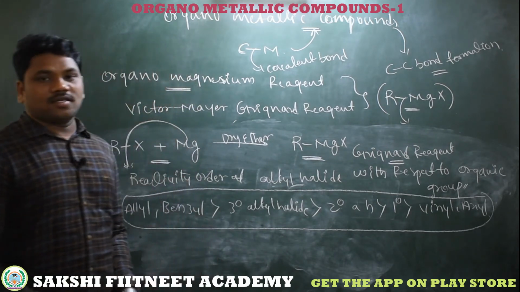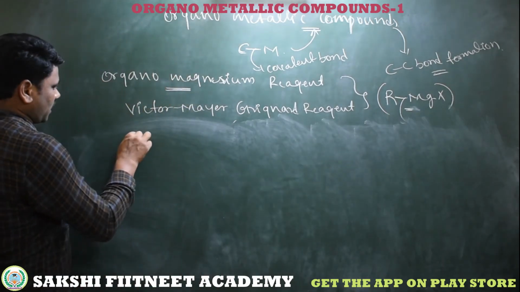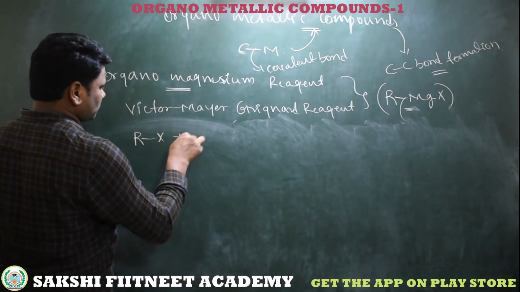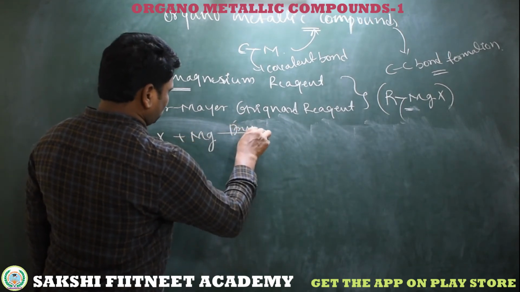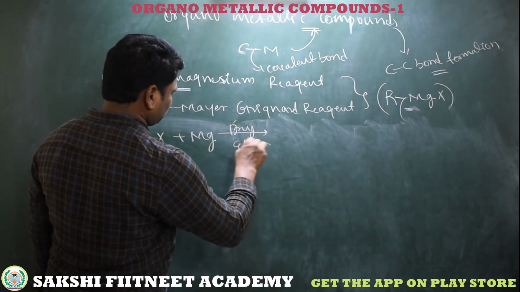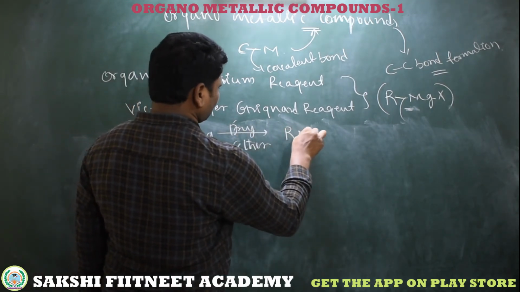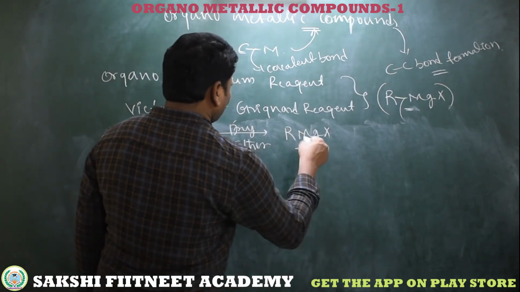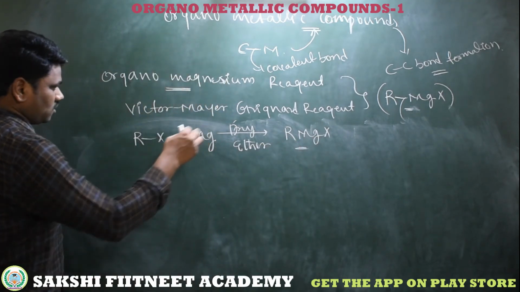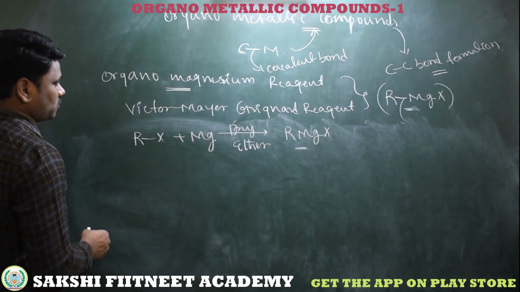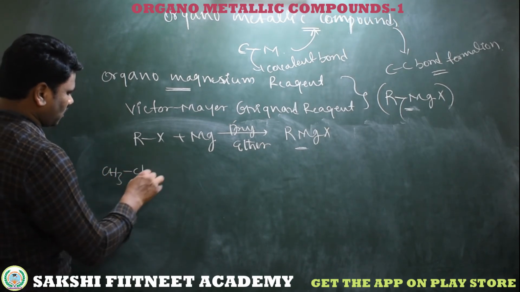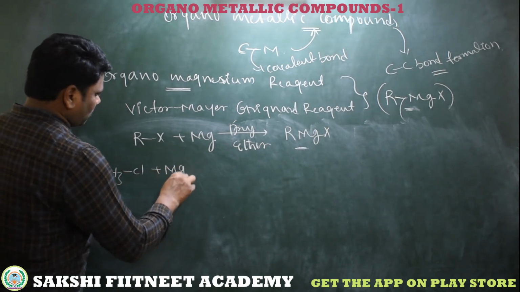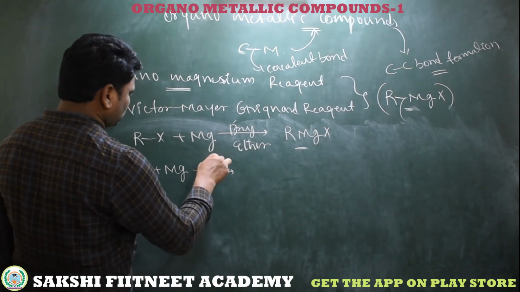So here, shall we discuss some examples. What is the common reaction? Alkyl halide with magnesium in a dry ether solvent gives RMgX. Here I am taking some examples for the preparation of a Grignard reagent: CH3 bonded to Cl, treated with magnesium metal in dry ether.